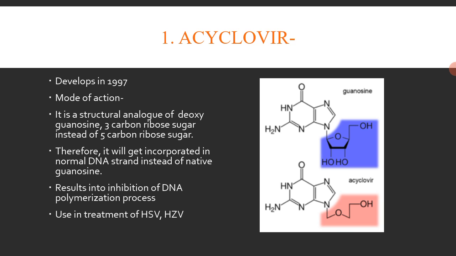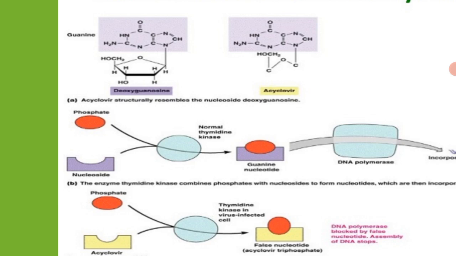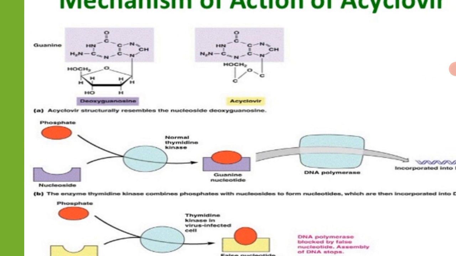As I mentioned, it is used in the treatment of HSV, herpes zoster virus and herpes simplex virus. Then you can see in this picture the structure of deoxyguanosine, with the 5 carbon sugar attached to the nitrogen group, whereas in acyclovir there is a 3 carbon sugar attached to the nitrogen group, right?